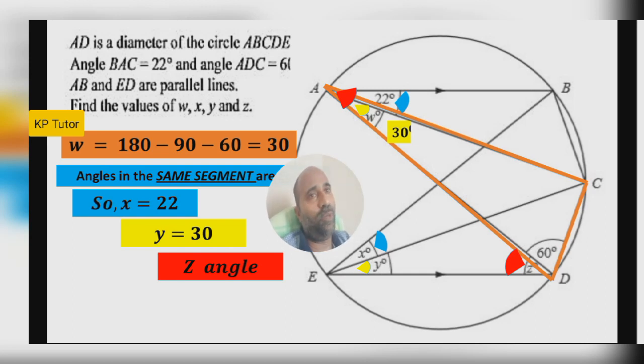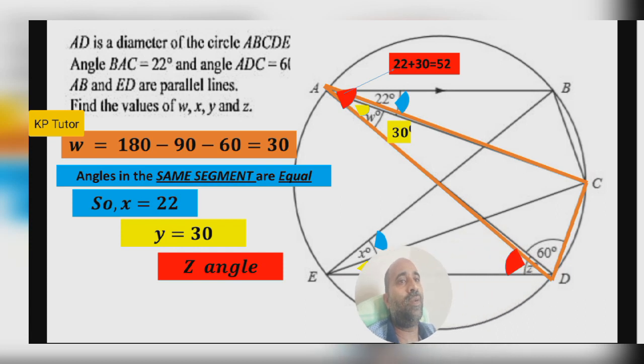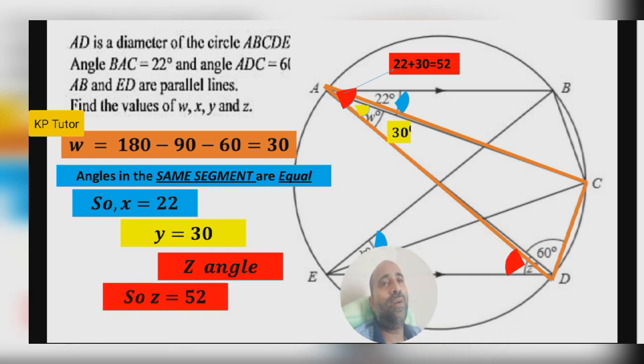Z angles are equal. But here, the red colored marked angle above, how much is the total? That red color means sum of W plus 22. So 22 plus 30, that is 52. That means the red colored angle above, what is the answer? 52, right? So this angle also, how much? Z angles are equal. So Z is equal to 52.